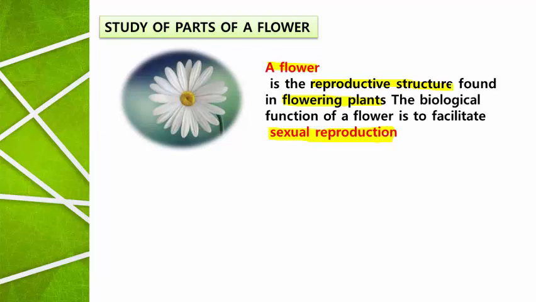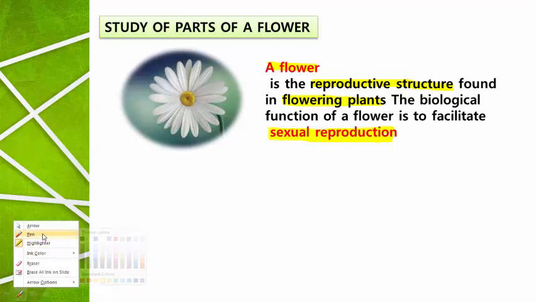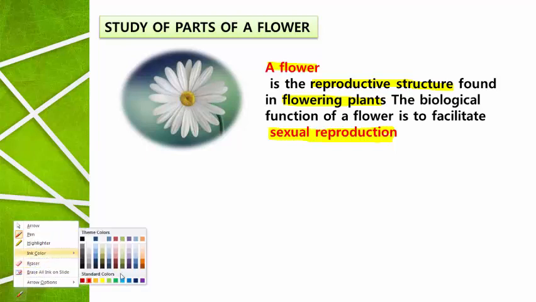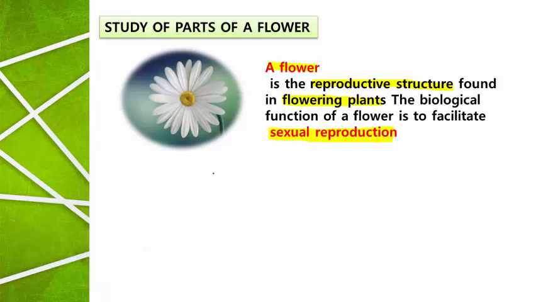What is a flower? Or how are you going to define a flower? A flower is a reproductive structure found in the flowering plants, and it is mainly produced for the purpose of sexual reproduction. There are a number of plants present on the earth, and based on their characters, the plants are provided with different names.